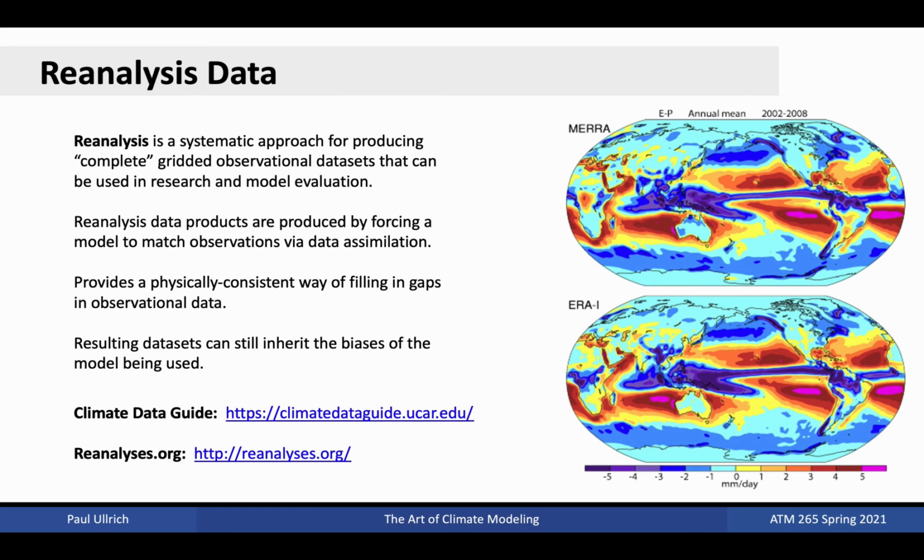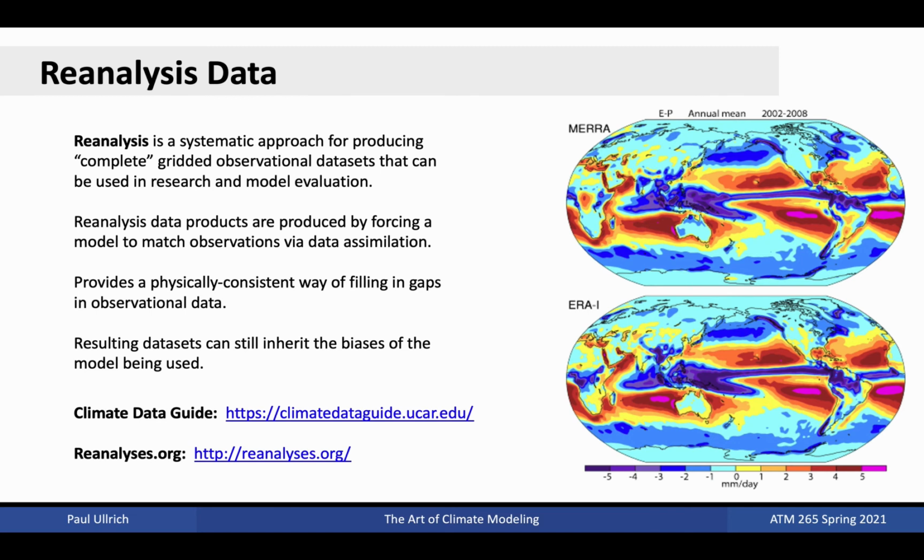That is, digesting a variety of different observational and data products that are staggered in space and time, and adjusting the model state to match those observations and data closely. Given that the model has been designed to maintain basic physical principles and processes, it provides a physically consistent way of filling in gaps in the dataset. However, as we know, no model is perfect, and the reanalysis product will inevitably inherit some of the biases of the model being employed.